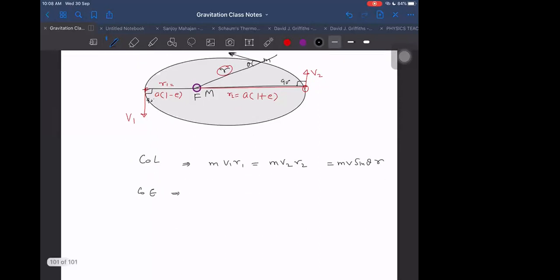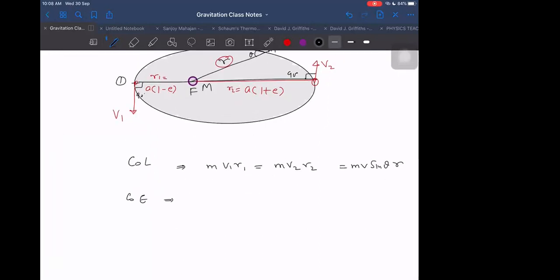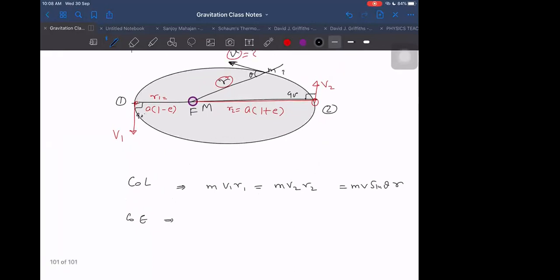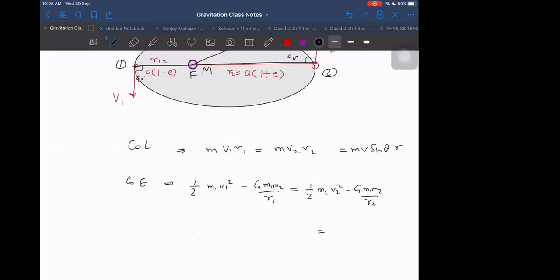Conservation of mechanical energy at 3 points again. Which 3 points? Point number 1, point number 2, and the third point, in general, where we want to find the velocity. That will become half m v1 square minus G m1 m2 by r1, that is equal to half m v2 square minus G m1 m2 by r2, and that will also be equal to half m v square minus G m1 m2 by r. These are the equations which we have.